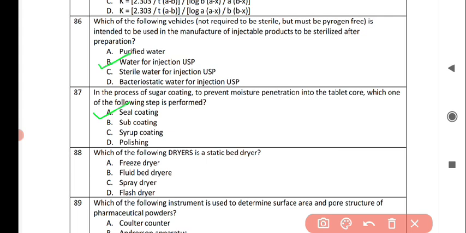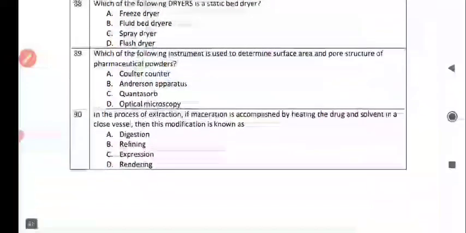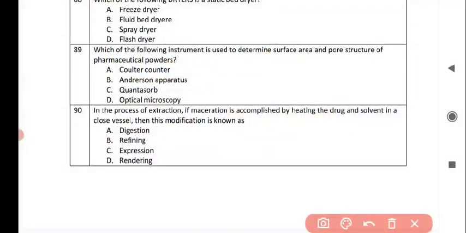Next question is, which of the following dryers is a static bed dryer? And the correct answer is option A, freeze dryer. Next question is, which of the following instrument is used to determine surface area and pore structure of pharmaceutical powders? And the correct answer is option C, Quantasorb.